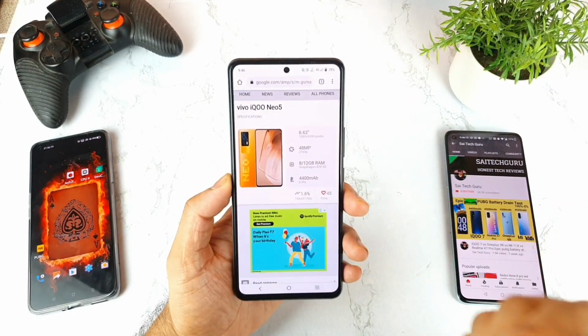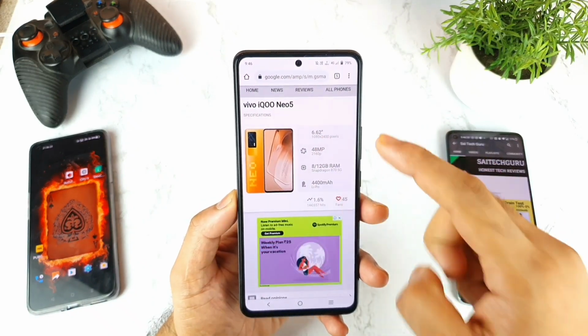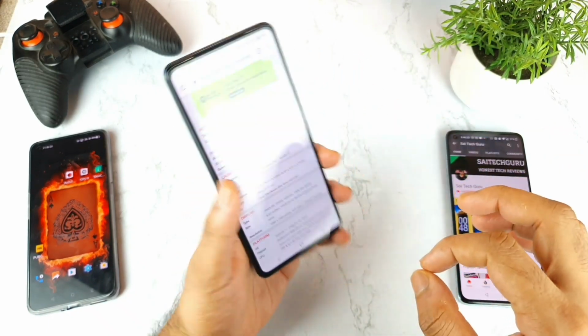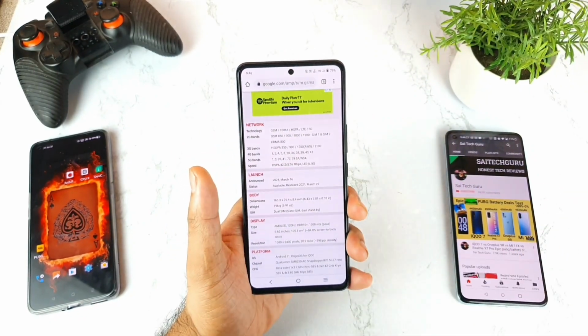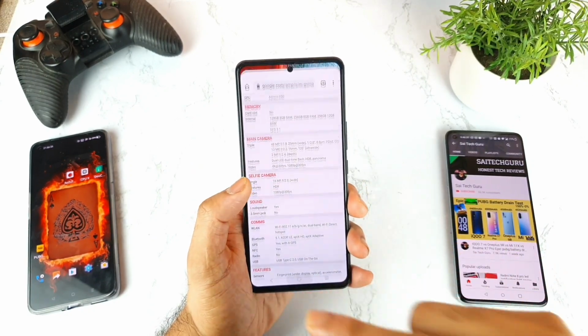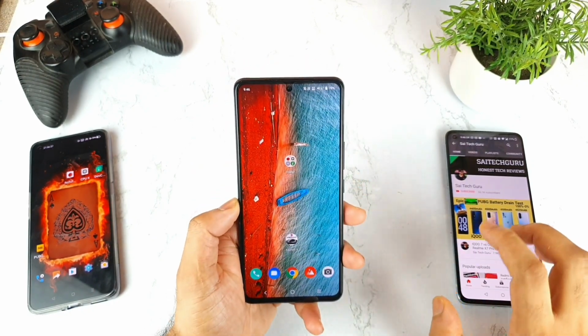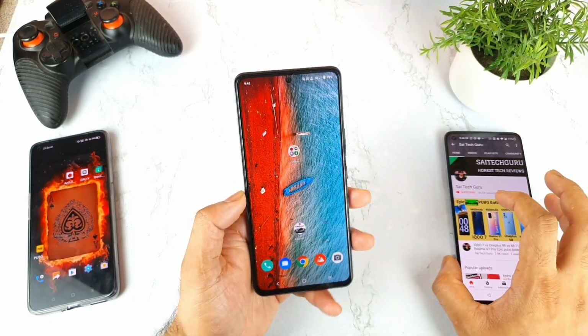This is the exact model I'm trying to talk about, the Vivo iQOO Neo 5. This is the exact specification which comes with the iQOO 7 device. If the iQOO Neo 5 has LPDDR4X RAM, then definitely, friends, the iQOO 7 will also have LPDDR4X RAM, because it's the same kind of phone which launched in India. That is quite an annoying part.